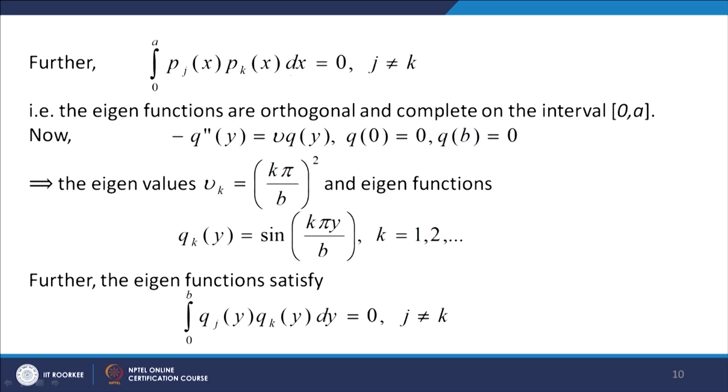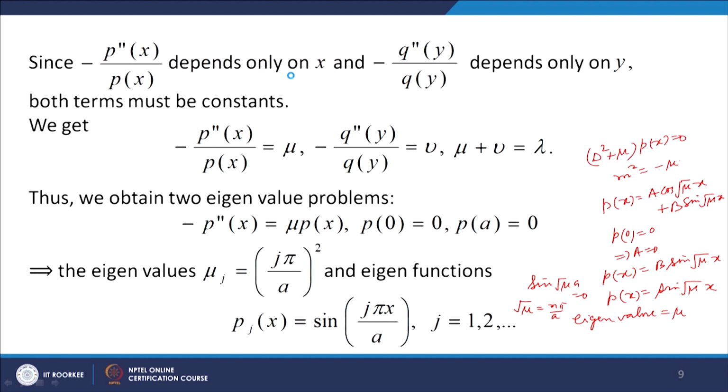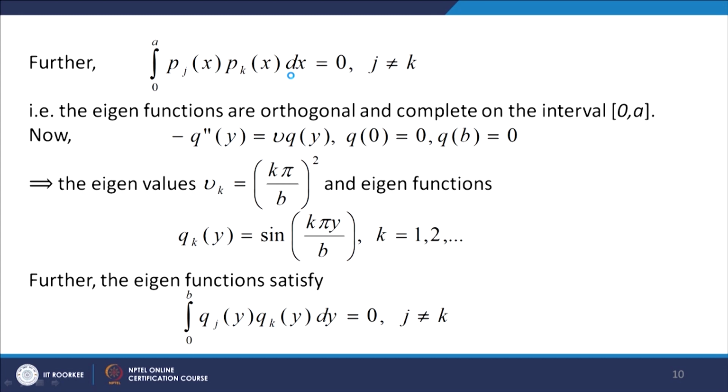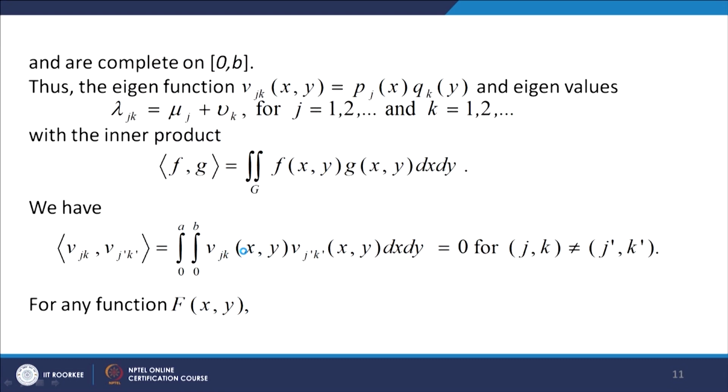Similarly, the other eigenvalue problem, this one, minus q double dash y equal to nu q y, with boundary conditions q 0 equal to 0, q b equal to 0, gives us the eigenvalues nu k equal to k pi over b whole square, and eigenfunctions q k y equal to sin k pi y over b. These eigenfunctions again satisfy this orthogonality property and they are complete, okay, on the interval 0 to b.